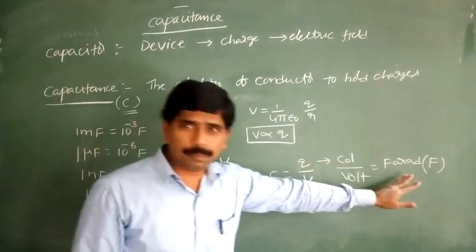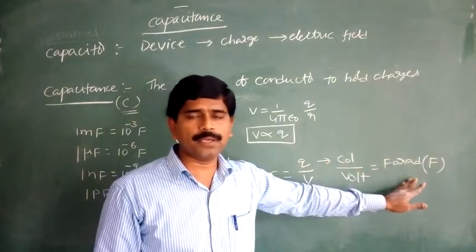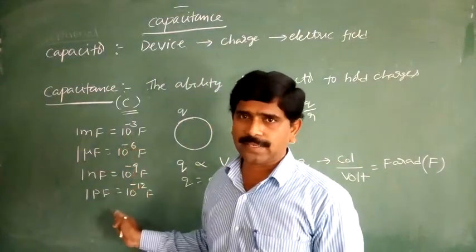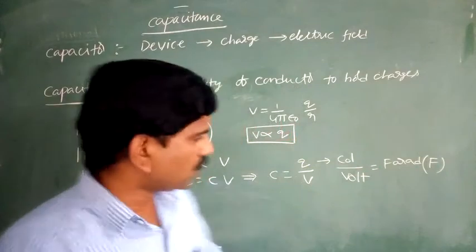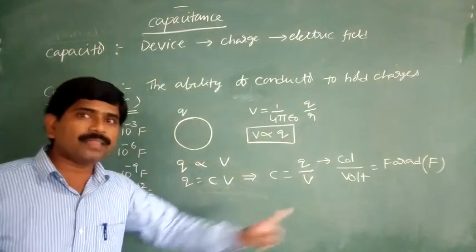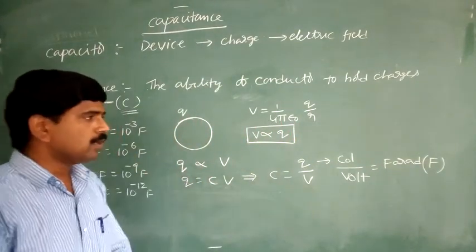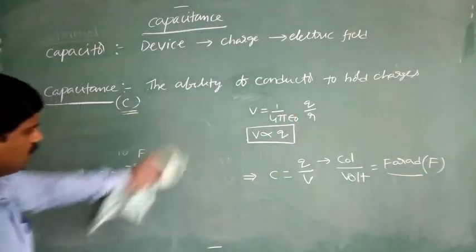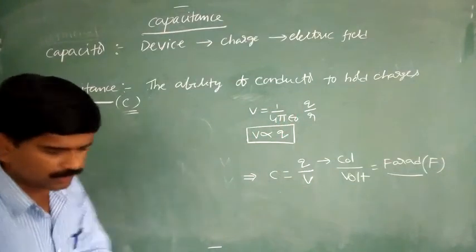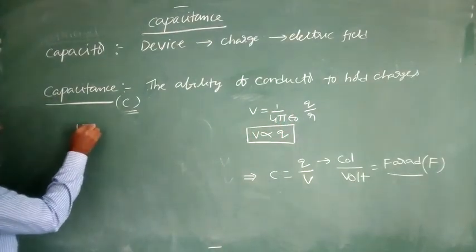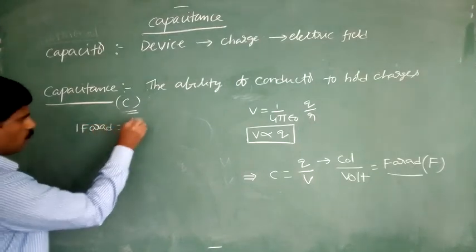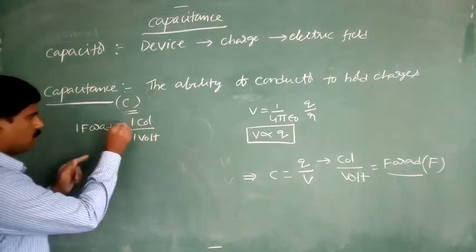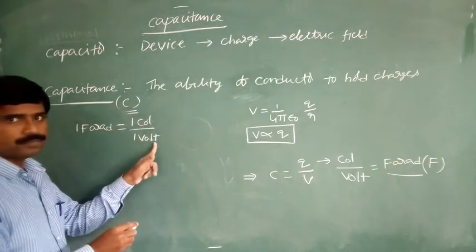The farad is a very big unit. We measure it in terms of milli, micro, nano and picofarads. Now observe, how do we define the farad? One more doubt we get. 1 farad is equal to 1 coulomb per 1 volt.